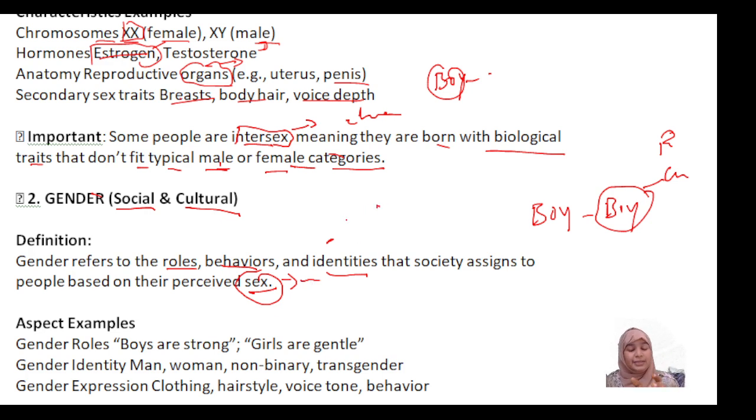It is what is made for the people, and that is gender. Roles, behaviors or identities that society assigns to people based on their perceived sex. If you are a male, be like a male. If you are a female, be like a female. This is what tells, sorry, these people's behavior tells their gender.